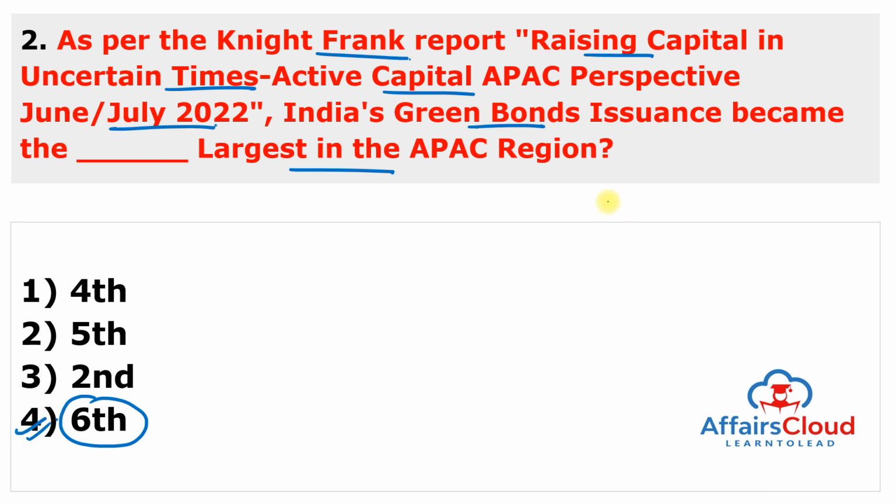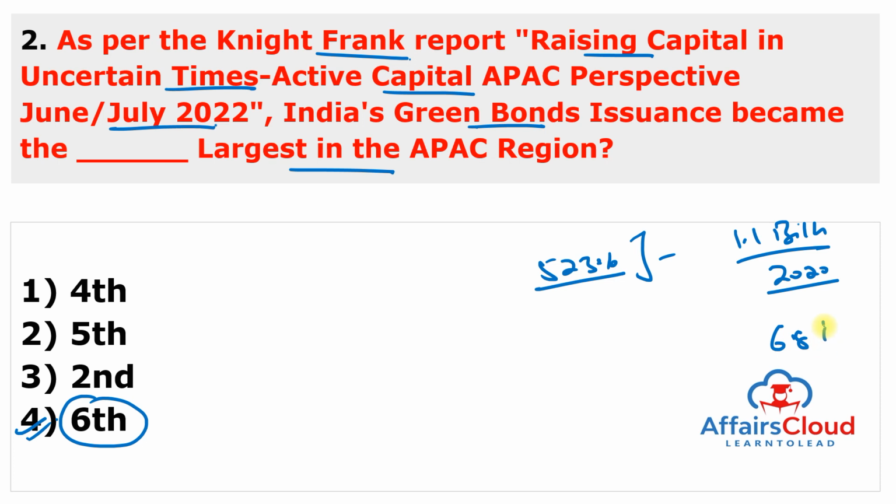According to the Knight Frank report, Raising Capital in the Uncertain Times, Active Capital Asia Pacific Perspective, June-July 2022, India's green bond issuance surged by 523% year over year from $1.1 billion in 2020 to $6.8 billion in 2021.